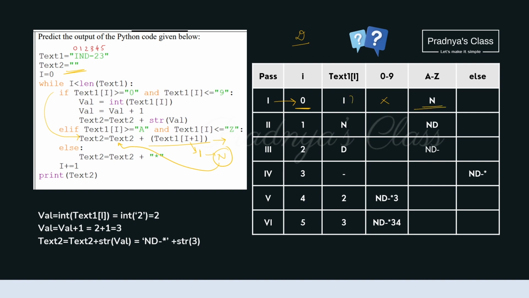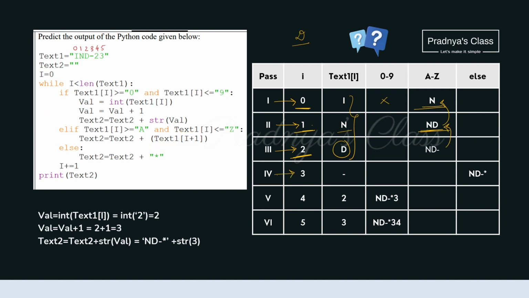So from this expression we understood that whenever we get a character, we will be taking the next character of the string and concatenating it to the text2. That's why in pass 2 the value of I will be 1 and I plus 1 means 2. We will be taking D and concatenating to the previous string. In this way we got ND. Proceeding in the same way, third pass gives the value of I 2. Text of 2 is D. So we have to come to the elif part. 2 plus 1 will be 3. So we will be getting dash that we will concatenate to the previous string.